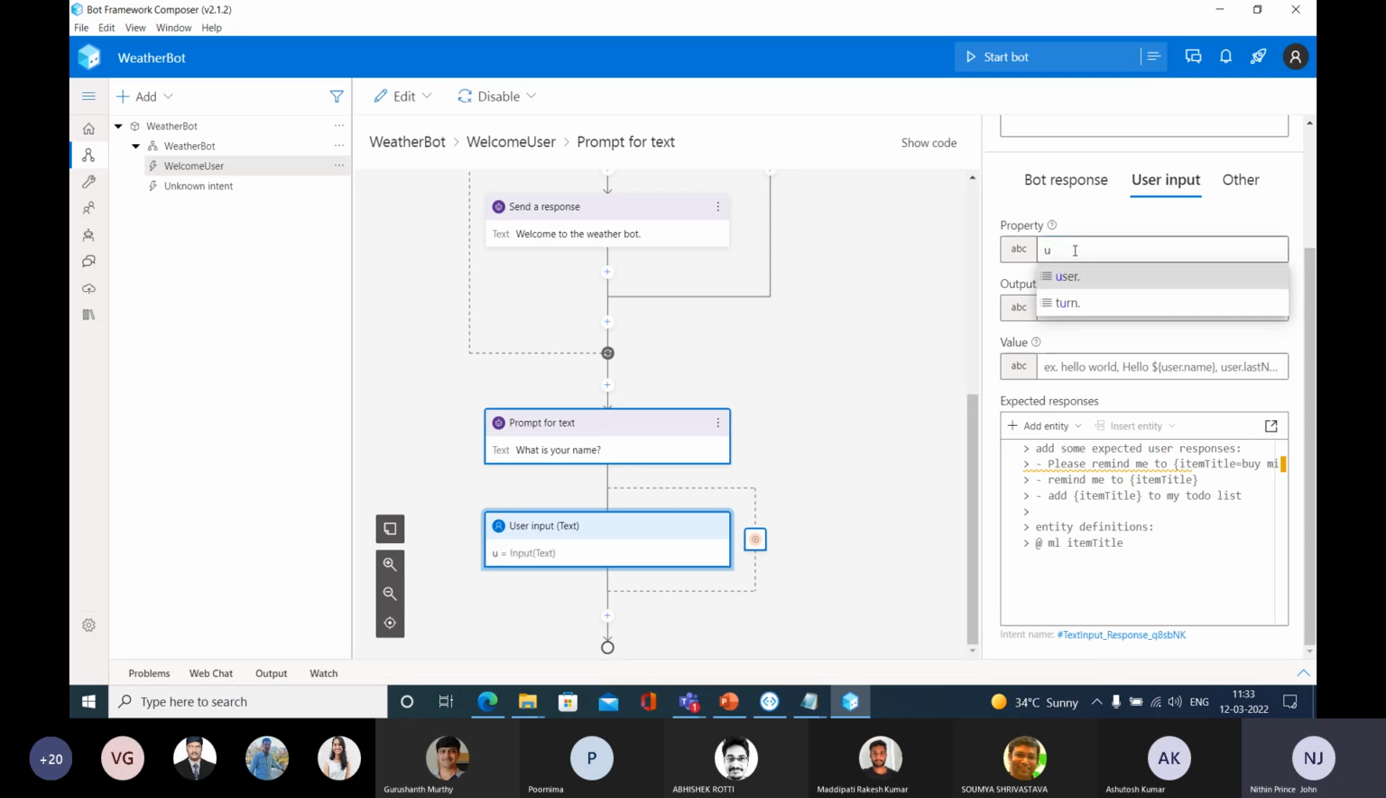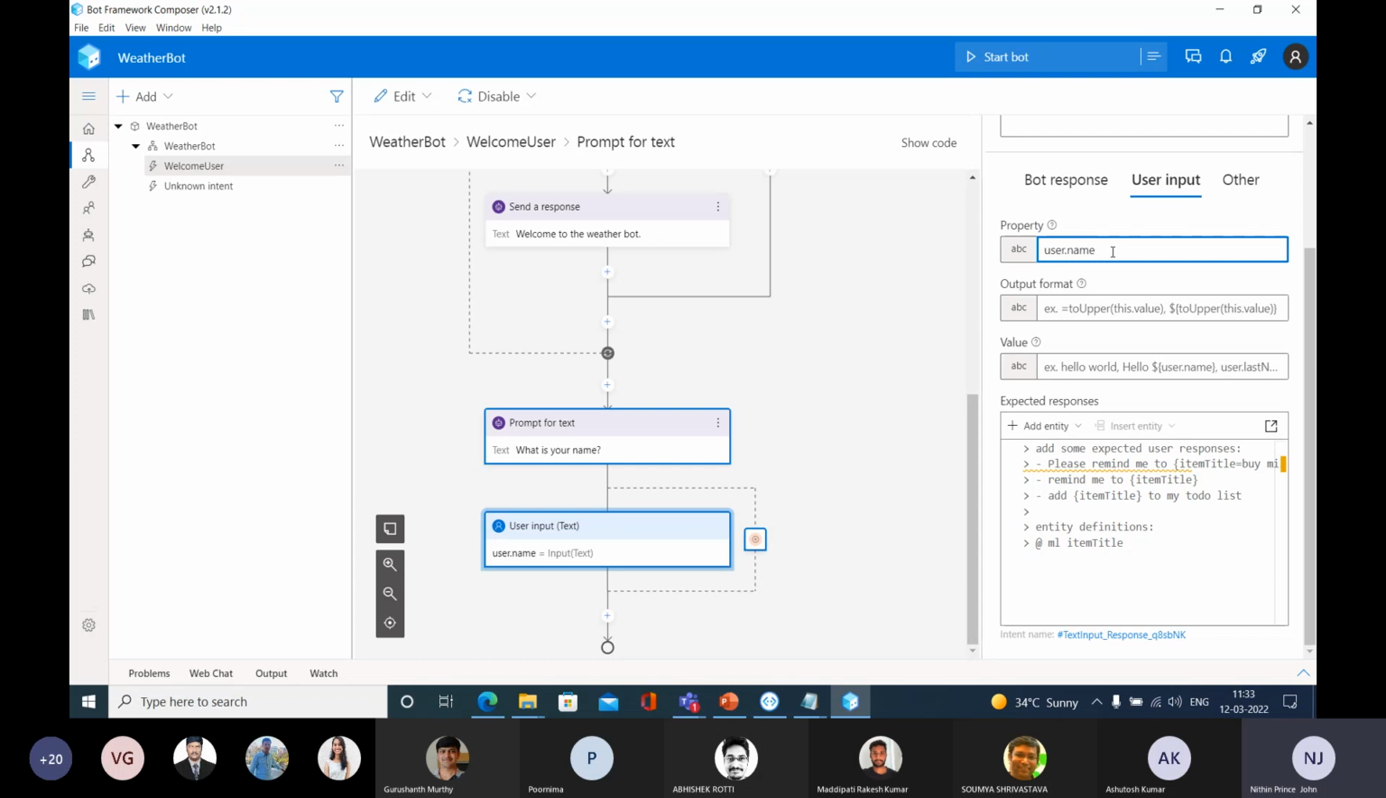I'm going to type user. There are 2 types of scopes here. One is user scope and another is the dialog scope. User scope means the lifetime of that variable exists till the user session. So you need to type user dot, then you can give whatever name that you like. I'm going to type name, user dot name.